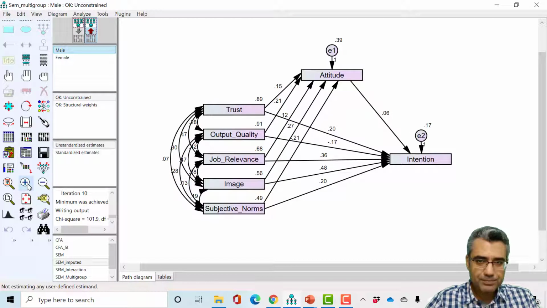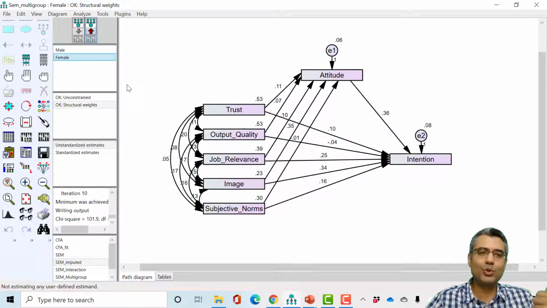Maybe I can zoom in. So there are different path coefficients, different covariances, different R squares, different path coefficients for male and female in unconstrained. But let's have a look at the constraint model. When I switch between male and female, you see the path coefficients, the regression coefficients, are not changing. They are the same. Why? Because we assume that they are the same.